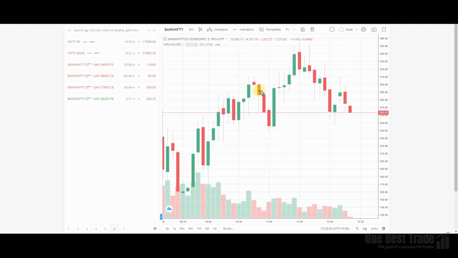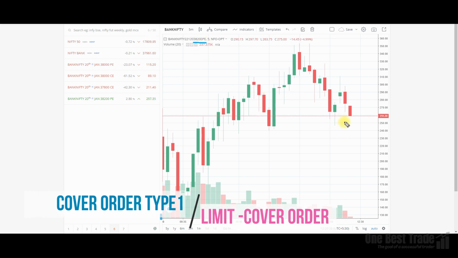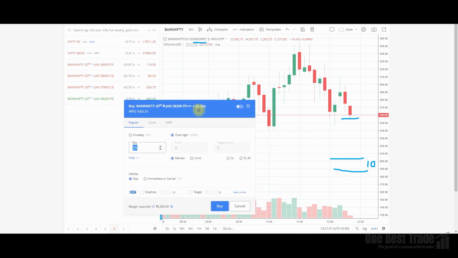Placing a limit cover order. Here the Bank Nifty 38,200 put option is trading around 257 rupees. You want to buy this option if it comes to around 200 rupees with a predefined stop loss of 10 rupees. For that, all you need to do is go to the instrument, select the buy option, and then as I said, go to regular and then overnight.